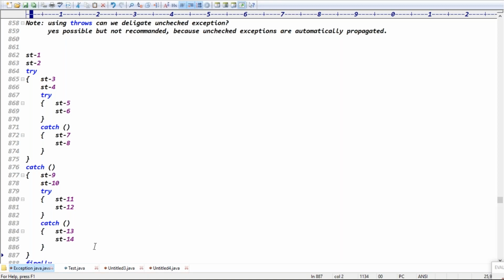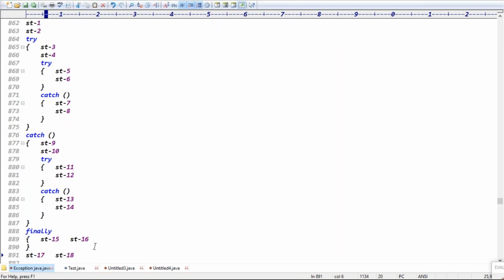Guys, out of 18 statements, there is no exception at all. All 18 statements are error free, exception free. Then which statements are executed? If in the 18 statements there is no exception, then what is the output you will get? Are you clear now what I'm saying? Tell me.